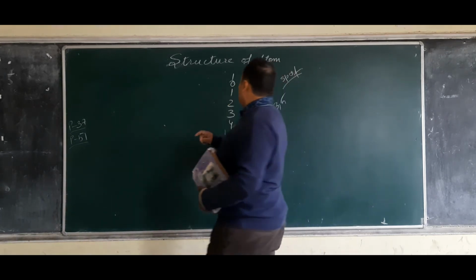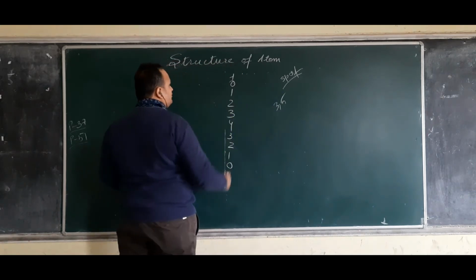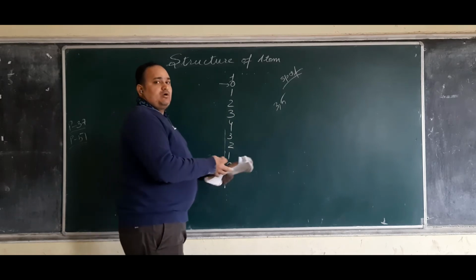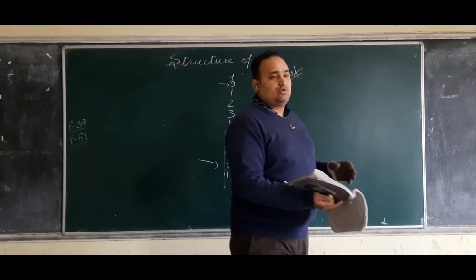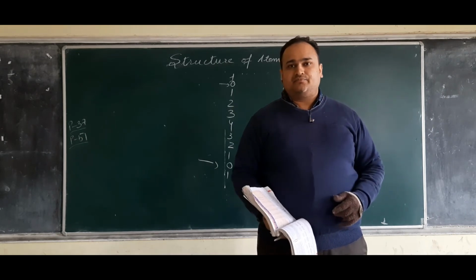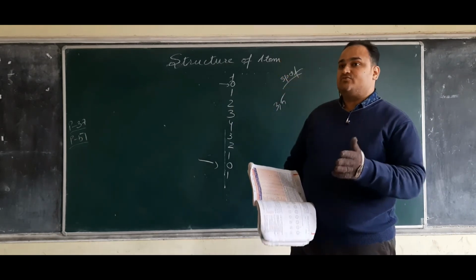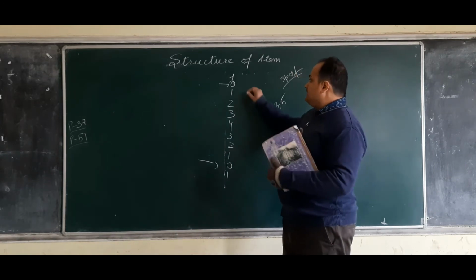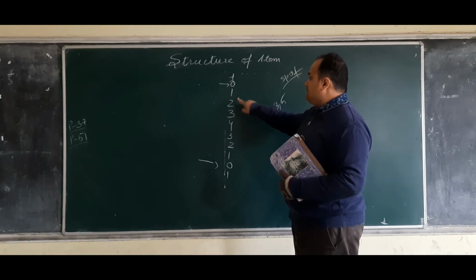So in terms of hydrogen, then helium, all those which are showing 0 are noble gases. And the rest will happen automatically: 1, 2, plus 1, plus 2, plus 3.